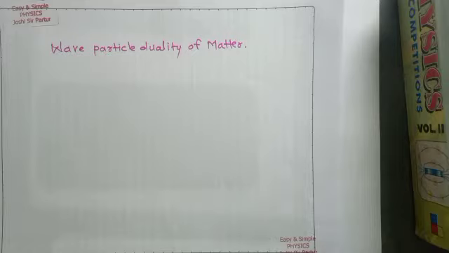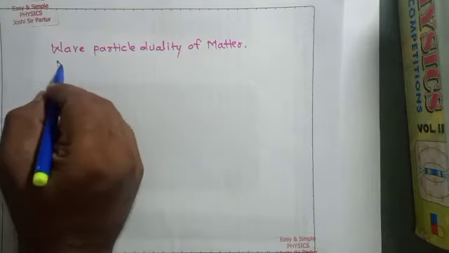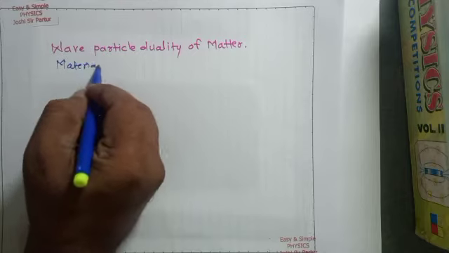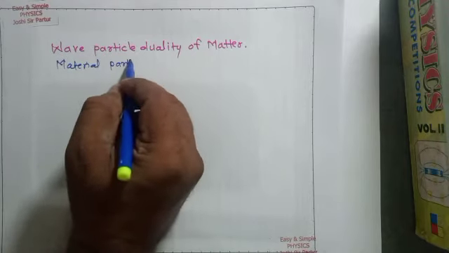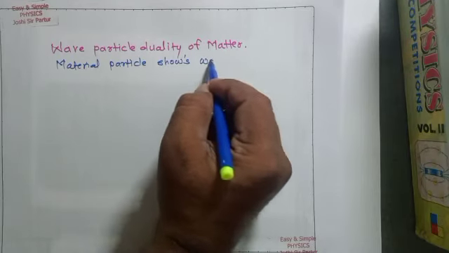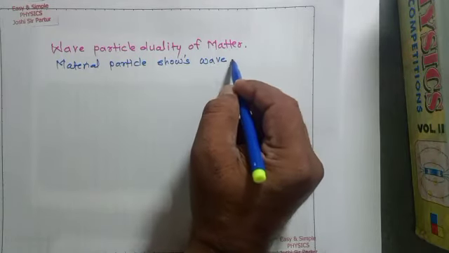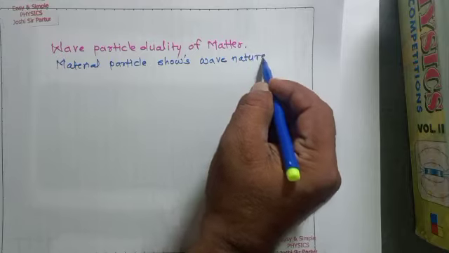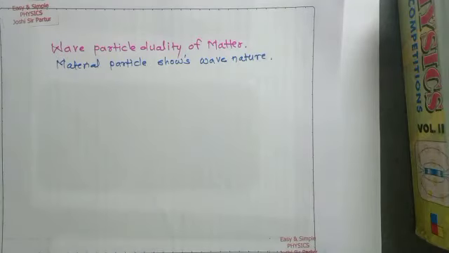We know that material particles show wave nature. Such a phenomenon is called wave particle duality of matter.